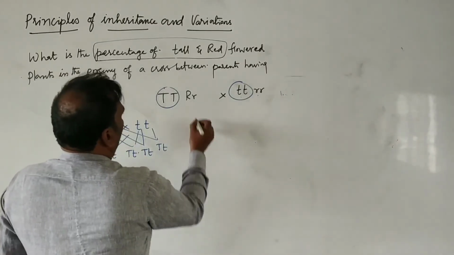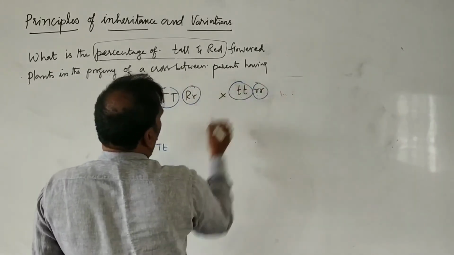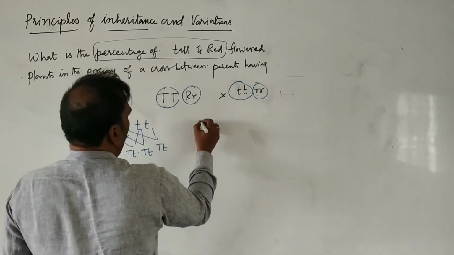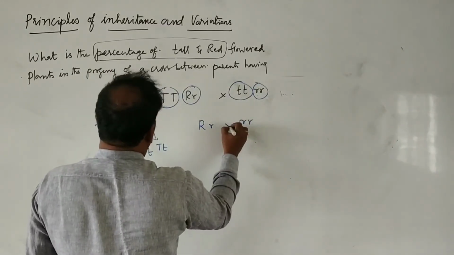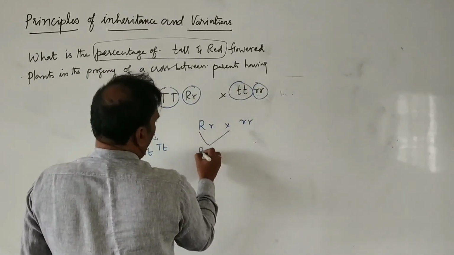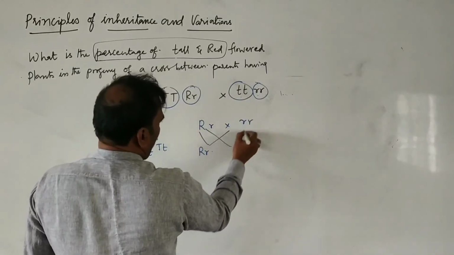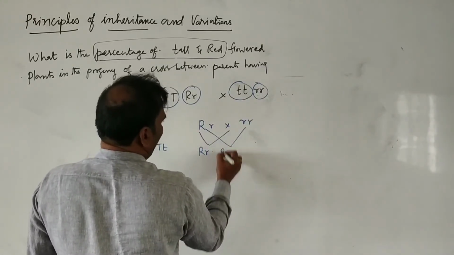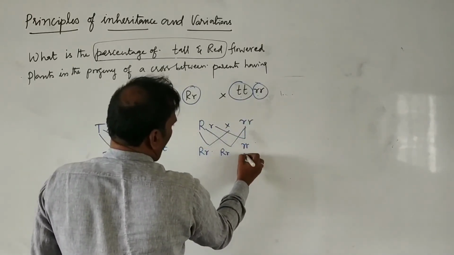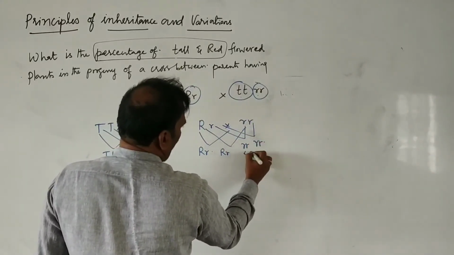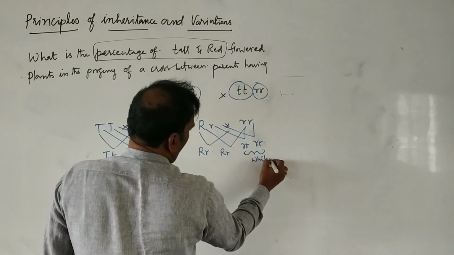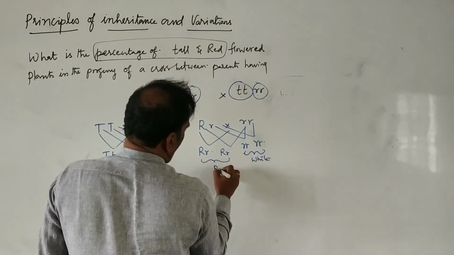And then when we draw the other cross, how many red do we get? Capital R, small r crossed with small r, small r. Capital R, small r, red. Capital R, small r, red. Small r, white. Small r, white. These two are white, these two are red.